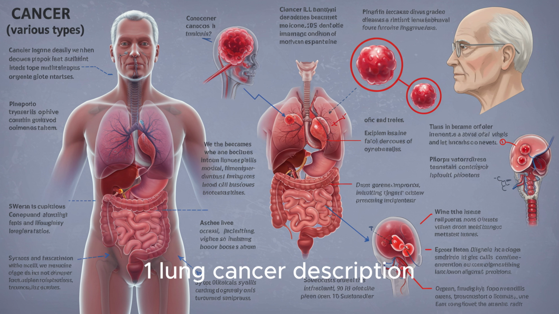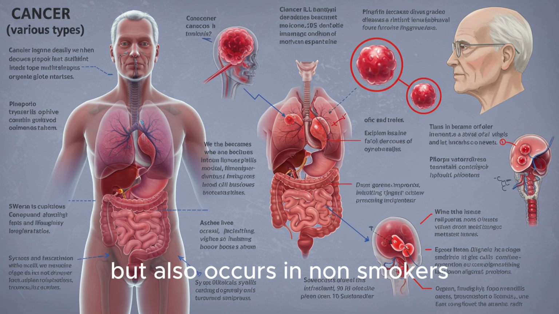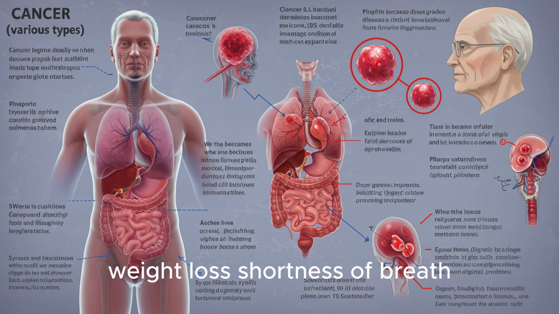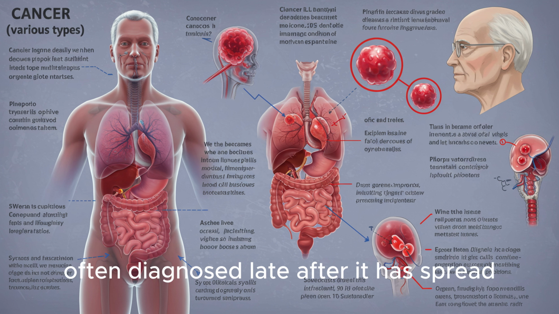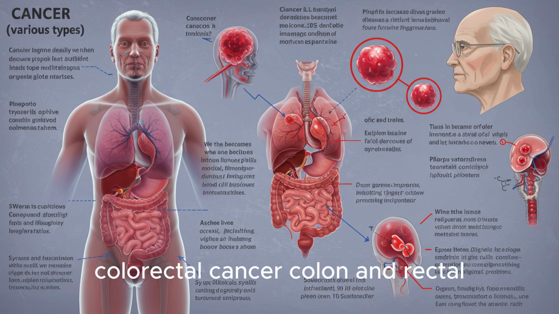1. Lung cancer. Description. Often caused by long-term smoking, but also occurs in non-smokers. Symptoms: persistent cough, coughing up blood, chest pain, weight loss, shortness of breath. Why it's deadly. Often diagnosed late, after it has spread. Very aggressive.